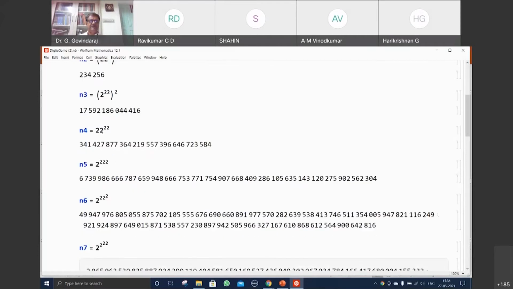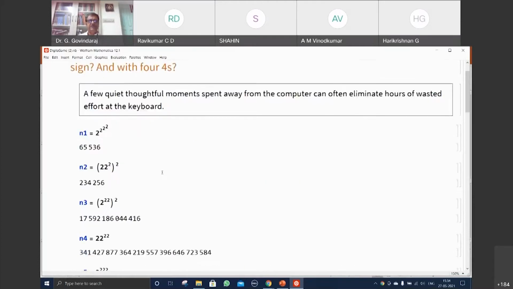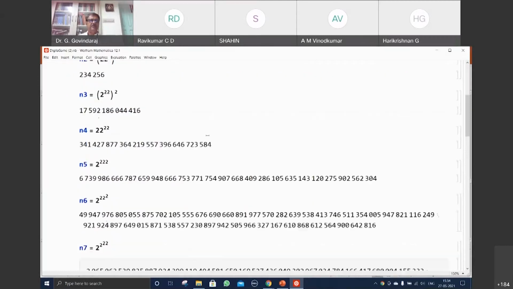This is the fourth, 2 power 22. Then you try with 2 power 22, 2 power 222. So I'm just looking for the biggest number that is possible with the 4 twos. This is then the biggest number that's possible. Then 2 power 22 power 2 power of 2 power that number. That's the next biggest number.